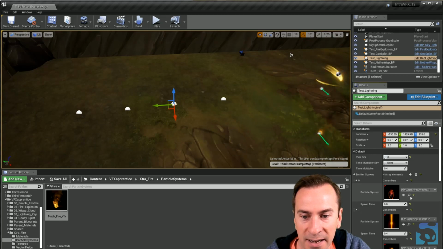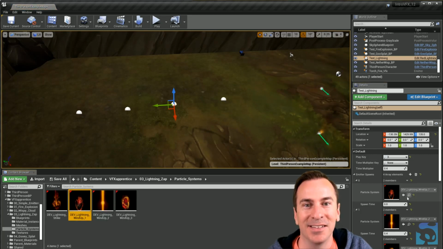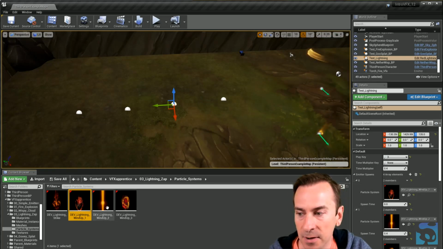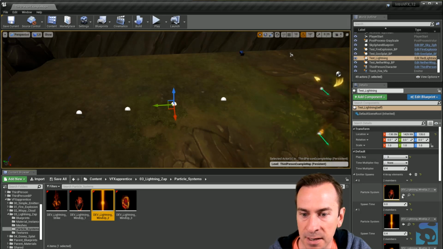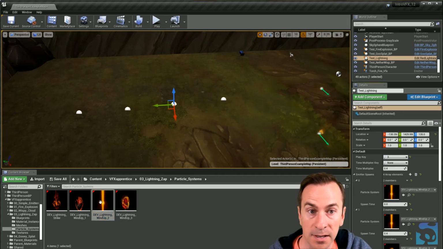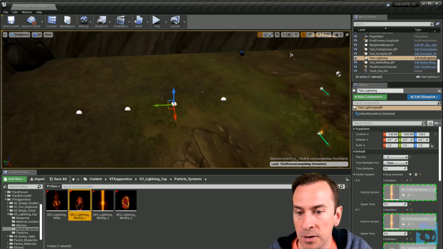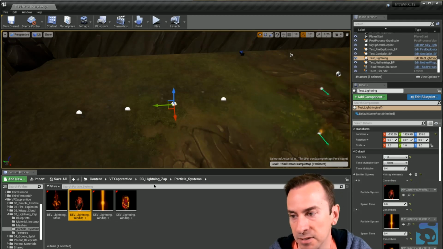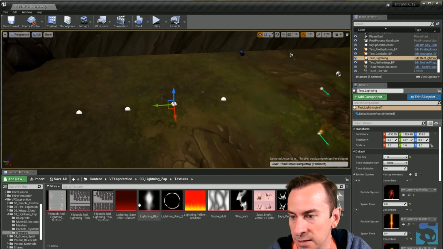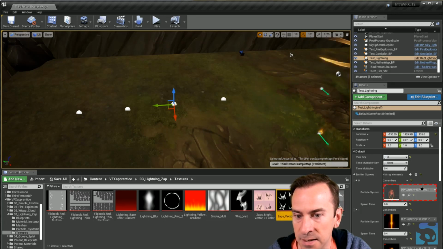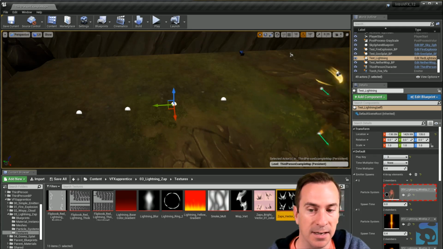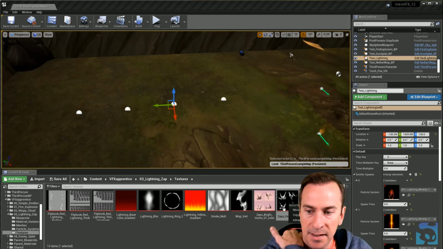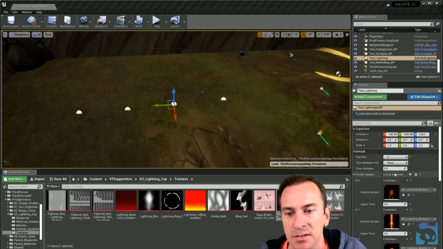And oh, remember the magnifying glass? There we go. If you hit the magnifying glass, it'll take you to it in the browser over here. If you hit the arrow, let's say I select a different one, the arrow will put in whatever was selected. It's kind of cool. Or you can drag and it'll turn green if it allows it. I'll just show you. If I come over here to a texture and I want this texture in there, it's red because it doesn't take a texture, it takes a particle system. So it's good to know. Make sure you're doing the right file type, that it has the right color underneath it, so that it matches.